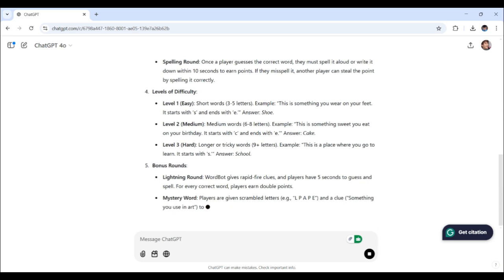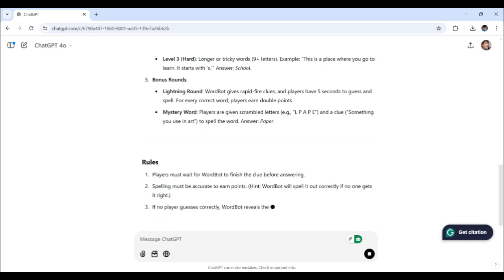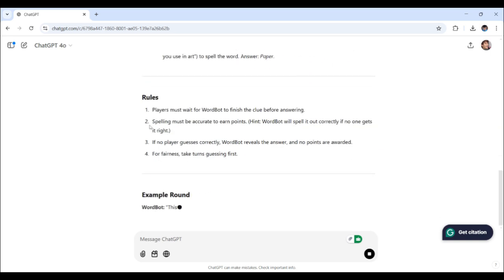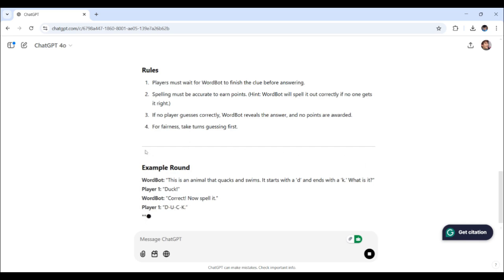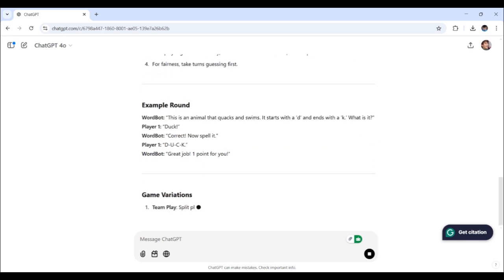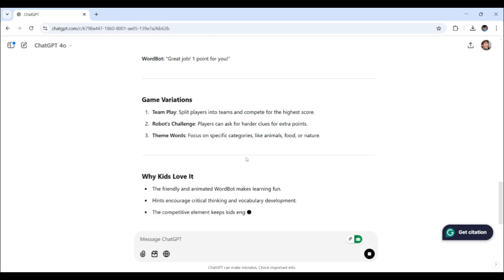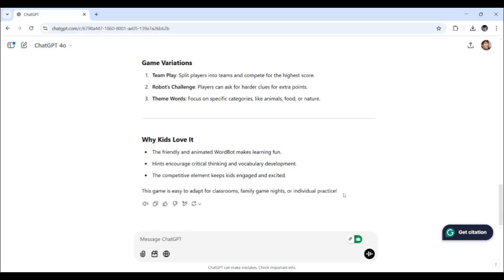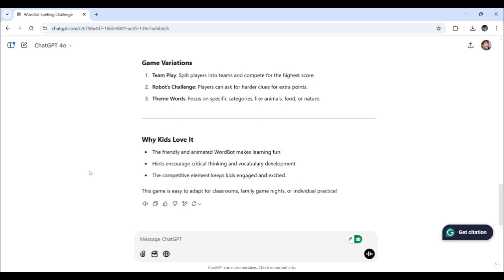Something that adds a bit more fun is the bonus rounds. Also, there are rules, of course, and here's an example of how the game would play out. Another section is game variations, and here's what ChatGPT thought the kids would love.